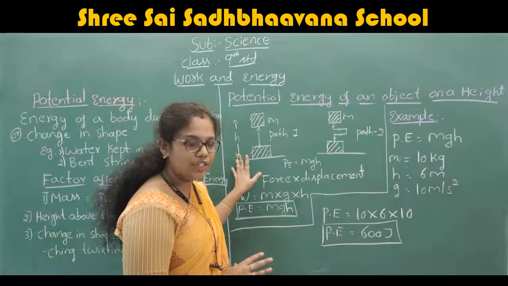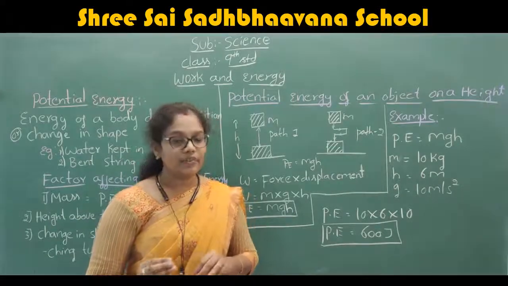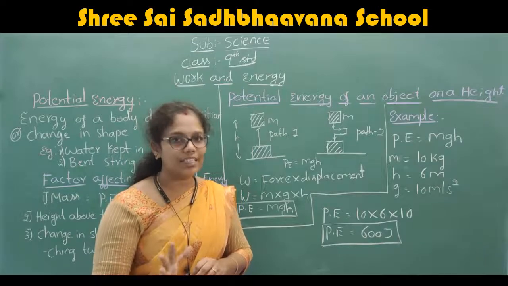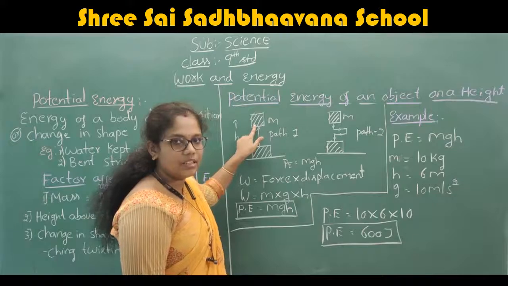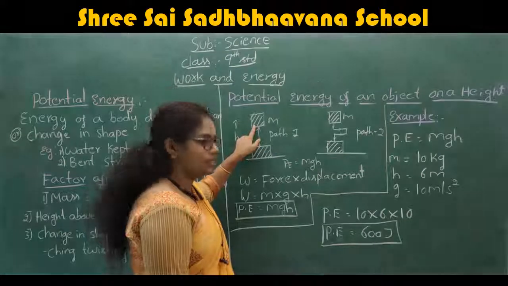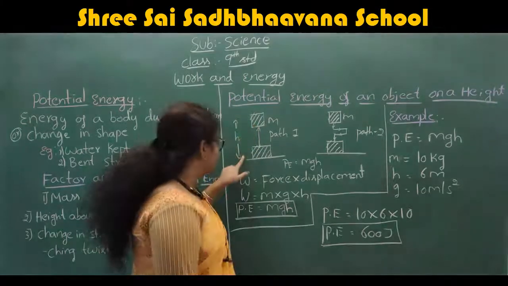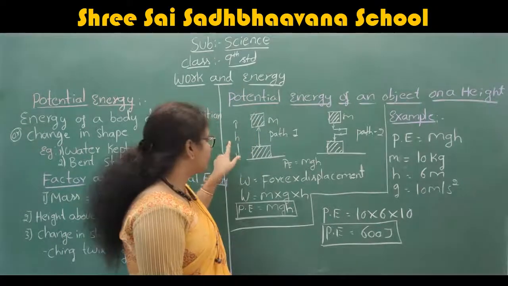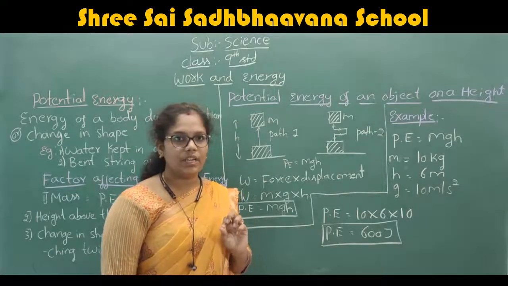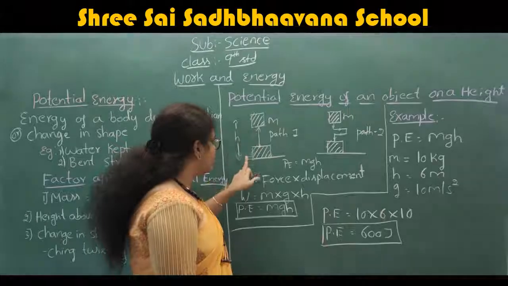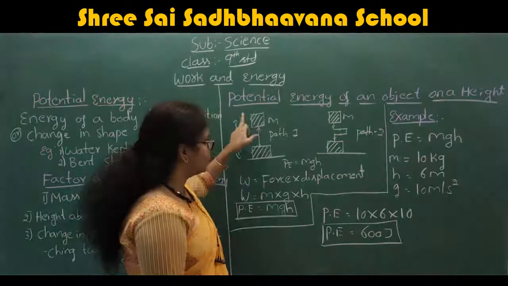For deriving an equation for the potential energy, what are the things we require? One is the mass of an object. And another thing is the height of an object from the ground state to the excited state. One is the mass of an object, one is the height of an object from the ground state to the excited state.